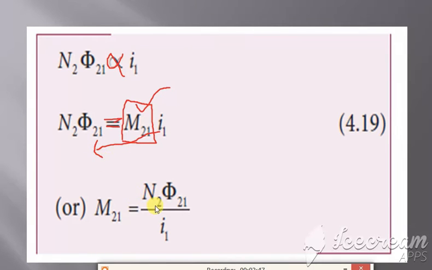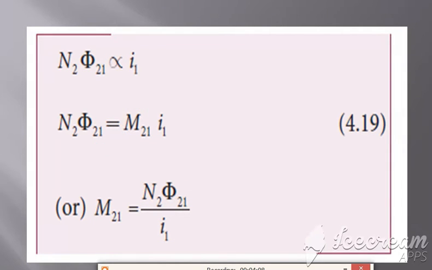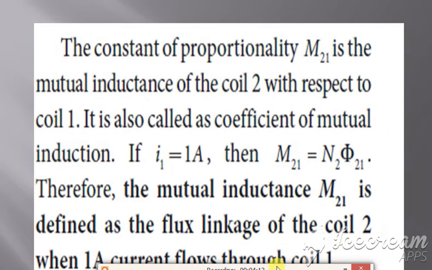So M equals N2 into phi21 divided by I1. This represents the mutual induction. Okay, so the mutual induction is the ratio of N2 phi21, the total flux, and I1, the current. So mutual induction is the ratio of flux and the current. Clear with this? With this we have the definition of mutual induction.